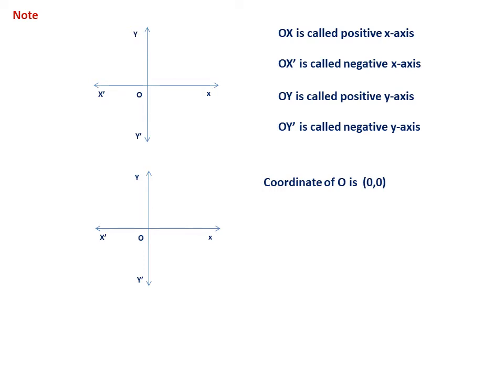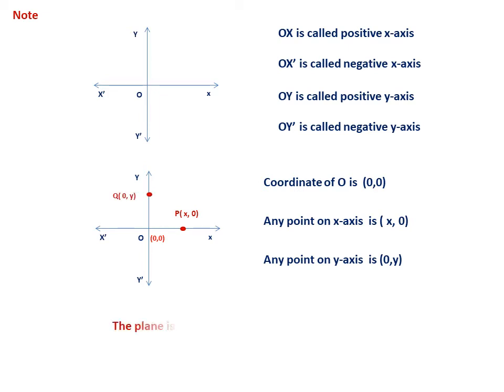The second one is that the coordinate of O is (0, 0). This is the address of the origin. Its x value is 0 and y value is 0, that is, the abscissa is 0 and the ordinate is also 0. Any point on the x-axis is (x, 0). This is another important understanding. Take for example P(x, 0). Similarly, any point on the y-axis is (0, y), for example Q(0, y).